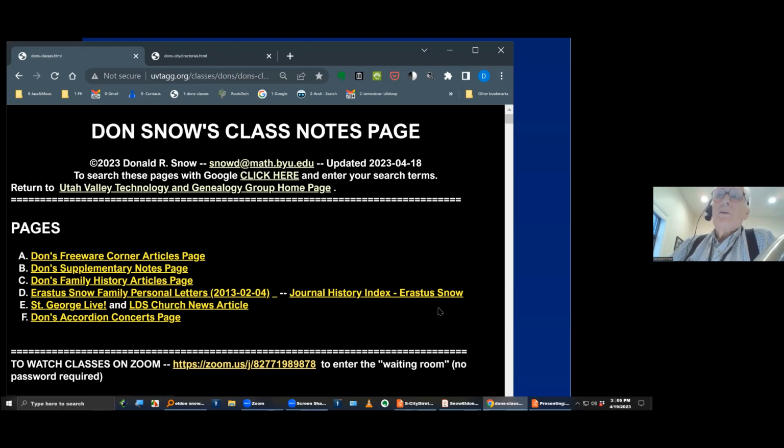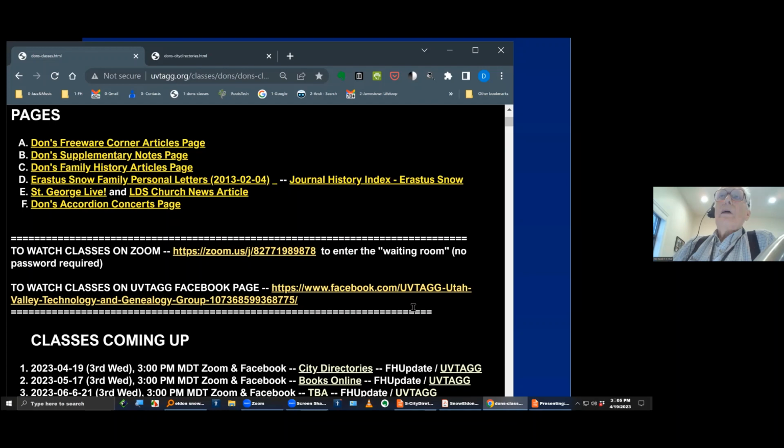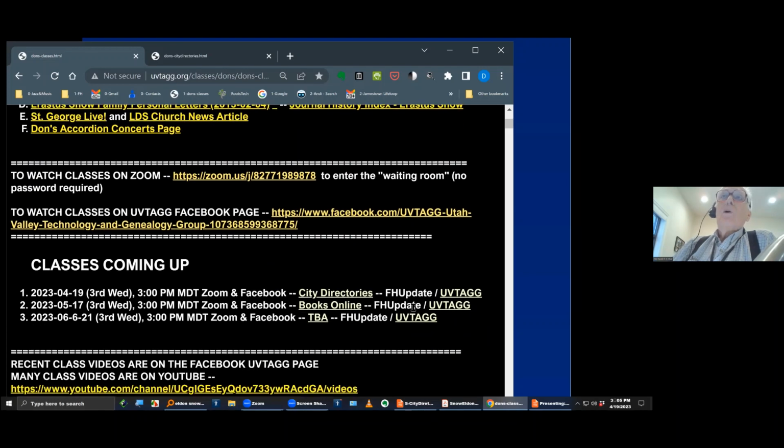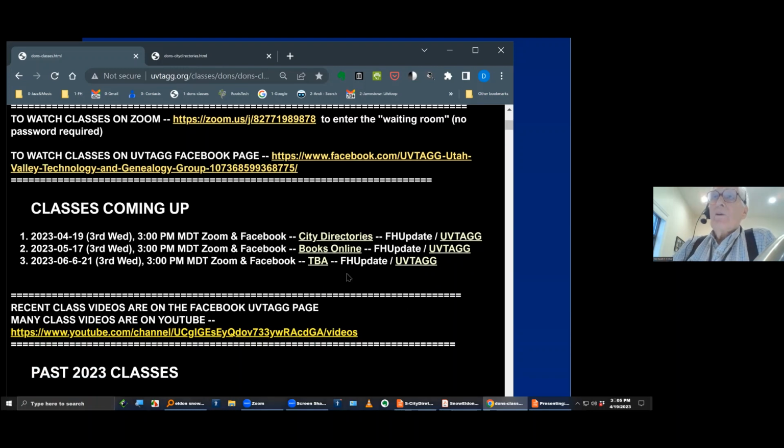At the top here, you'll see there are several sub-pages with different things on them. As you scroll down a little bit, you begin to see more and more of what's happening now. There are the links as to where to watch the classes or where to find the old ones. Here are classes coming up, and the very first one, number 1 here, is today's on city directories. Then the class for next month is going to be on books online. And then for June, I haven't picked the subject yet.